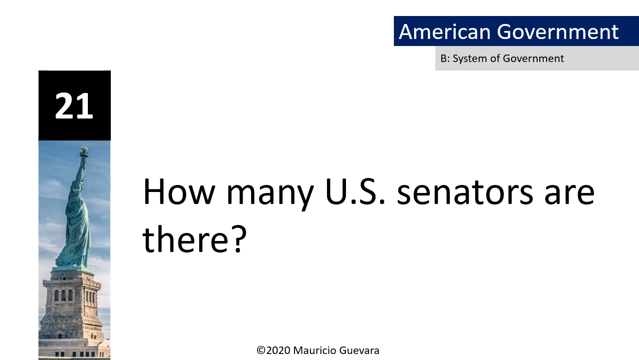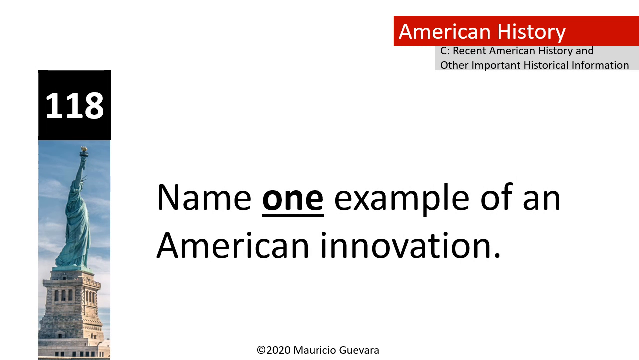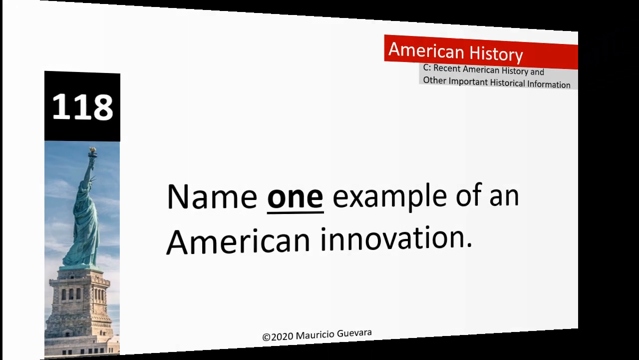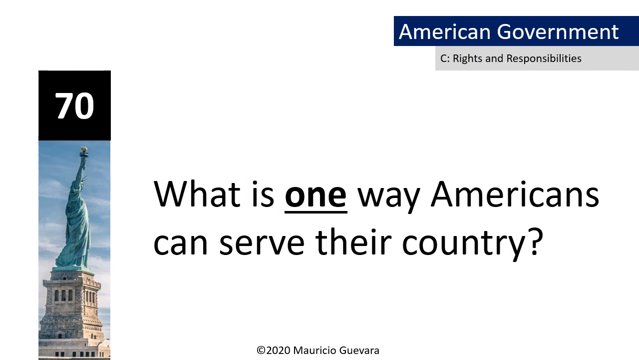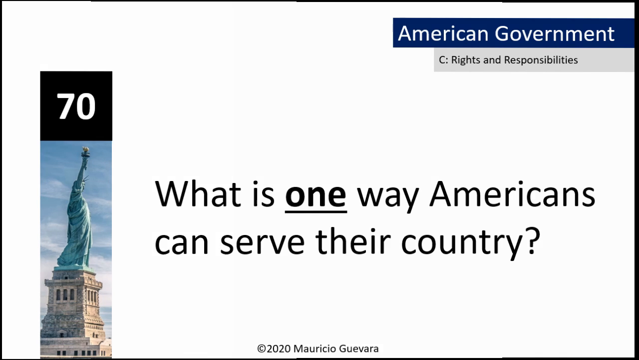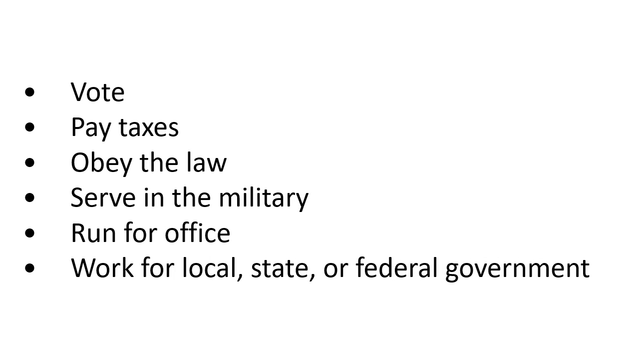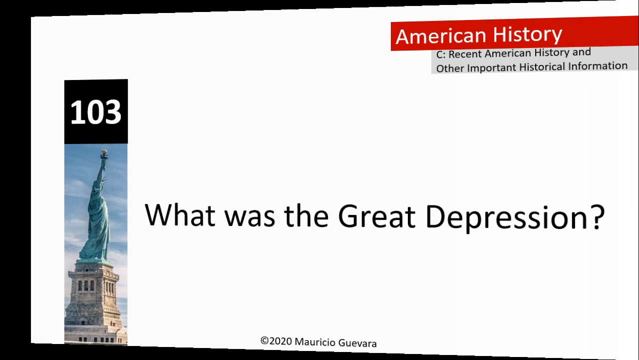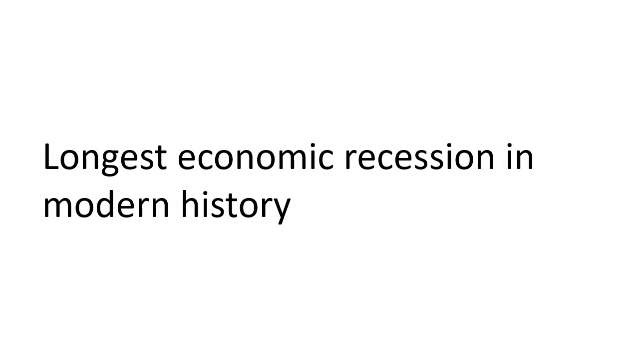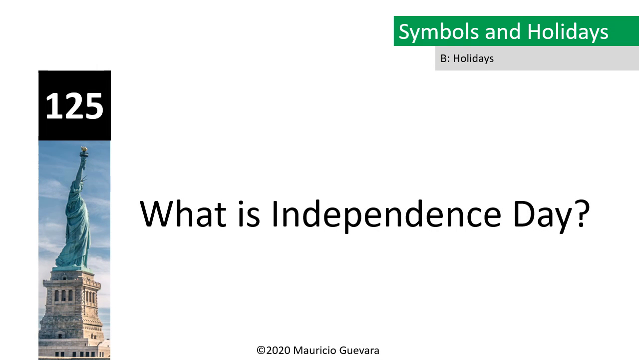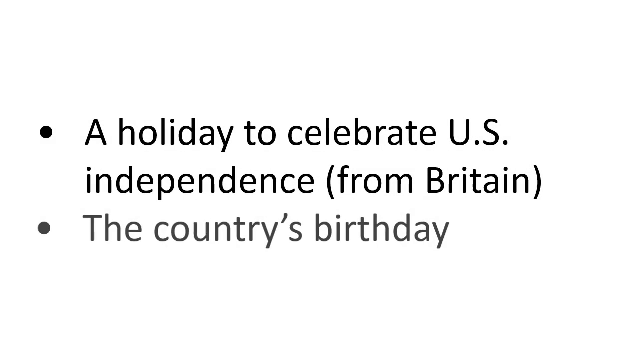How many U.S. senators are there? 100. Name one example of an American innovation. Airplane. What is one way Americans can serve their country? Vote. What was the Great Depression? Longest economic recession in modern history. What is Independence Day? The country's birthday.